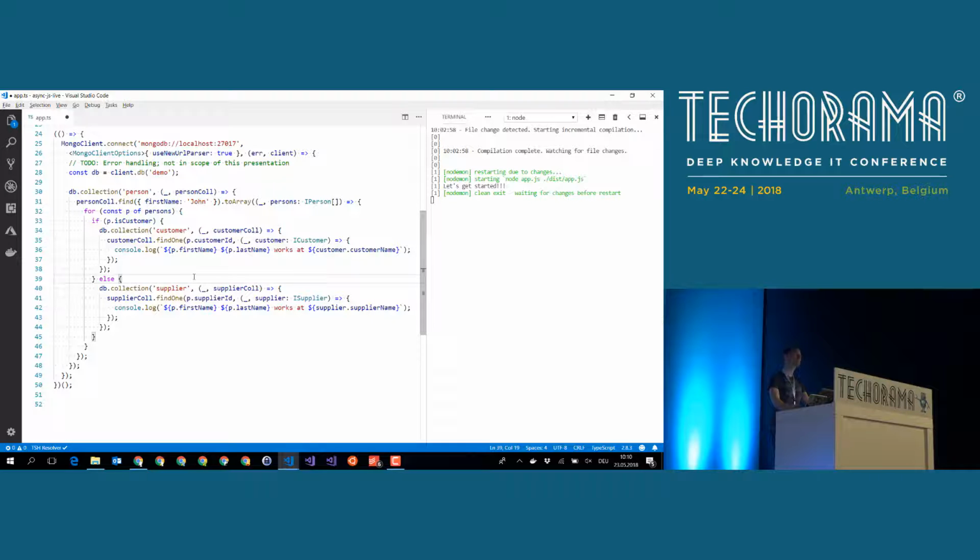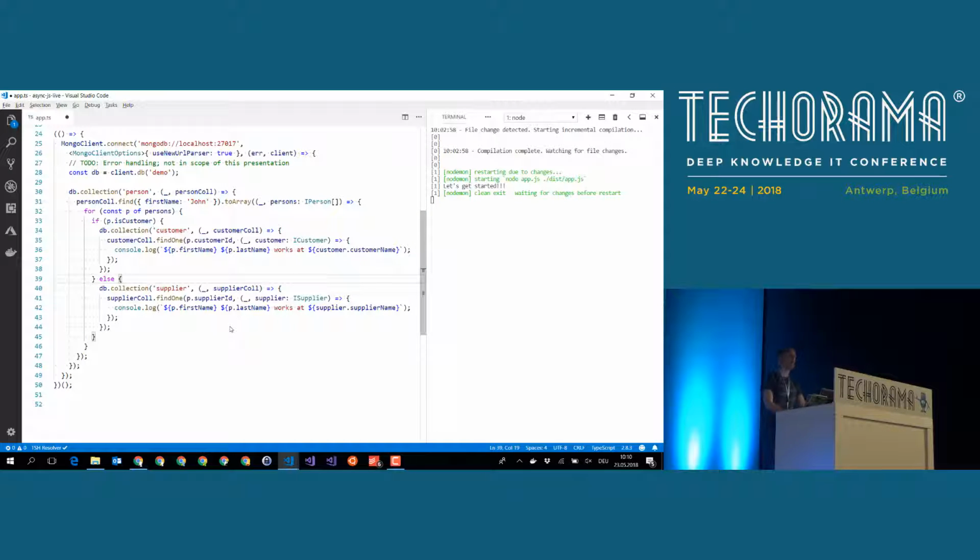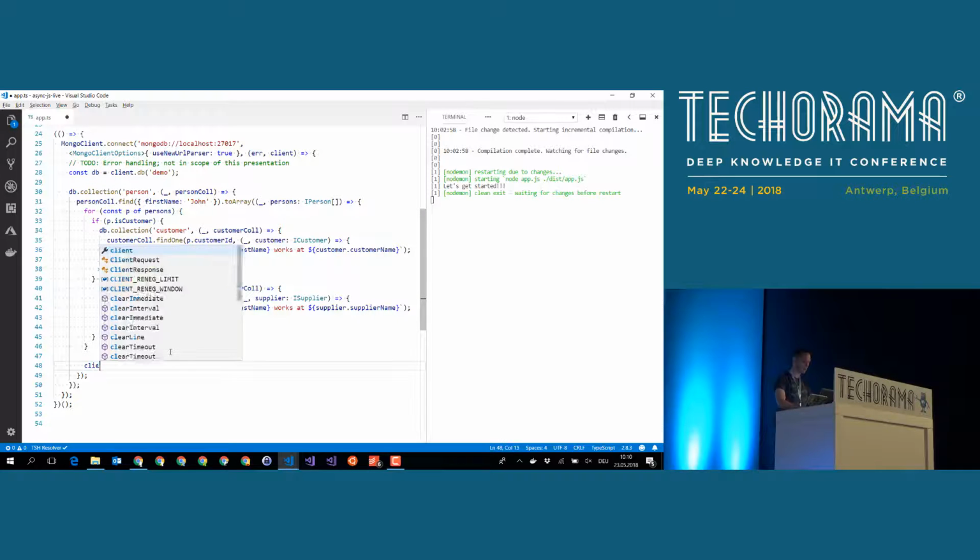We can make things worse, because if we take a look at the end, when everything is done, we want to close the database. Where should we put the close statement of the database? Of course, what we could do here, we could, for instance, take a look, where is the end of the for loop? It is here. We could say client.close.